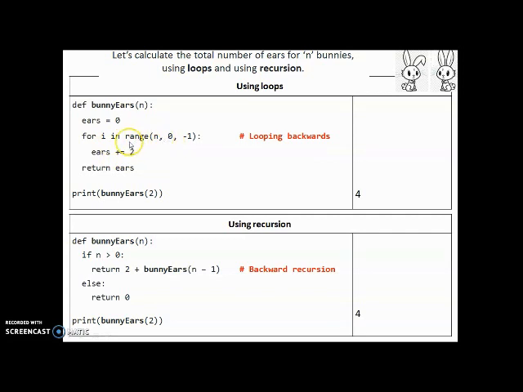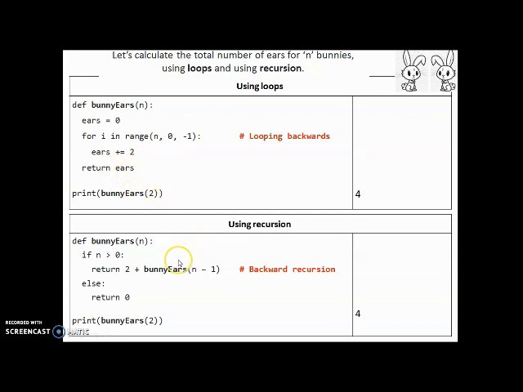Now this loop is still valid because we haven't reached 0. So for the 1th bunny, again the 1th bunny has 2 years, so we add 2 more to years. So the value of years is currently 4. Then i becomes 0, at which point we stop looping and we return years, which contains 4. So that's how this goes.